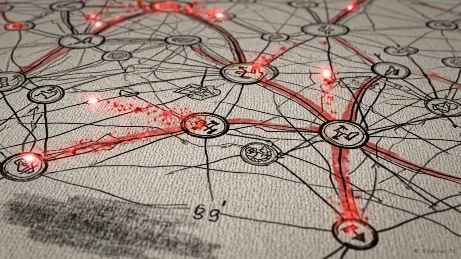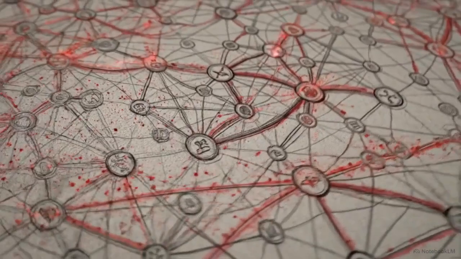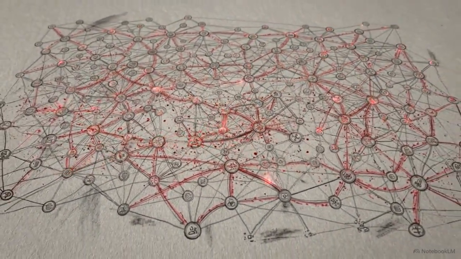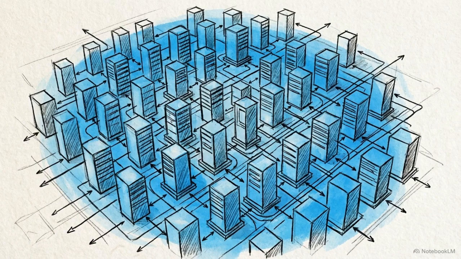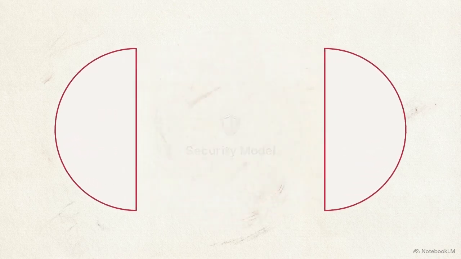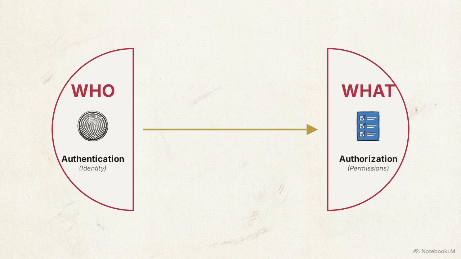A modern distributed architecture processes millions of incoming requests every single second, routing them efficiently across thousands of individual interconnected microservices. Applying a consistent security model across every single node without throttling traffic requires a specific architectural approach. We achieve this by splitting the security model into two separate domains, determining who is making the call and determining what that caller is allowed to execute.